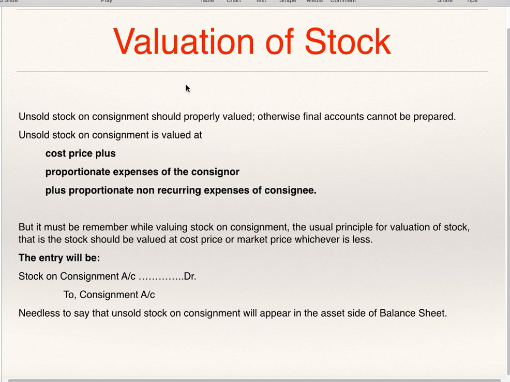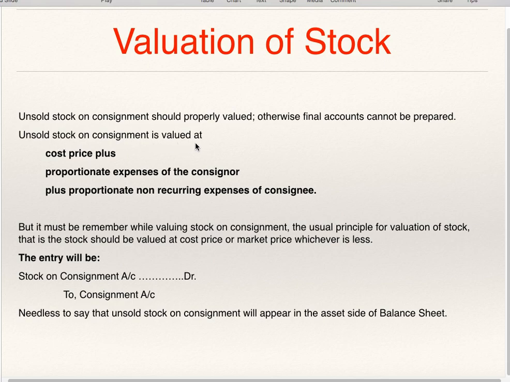Valuation of stock. The consignor sends goods to the consignee. Some of the goods he sells, some will remain in stock. Now it is necessary to value this stock. This will be shown as closing stock in the books of the consignor even if the goods are with the consignee. Unsold goods on consignment should be properly valued. Otherwise, final accounts cannot be prepared.